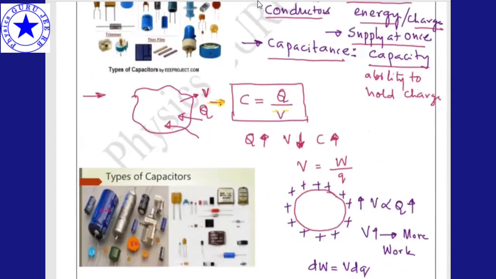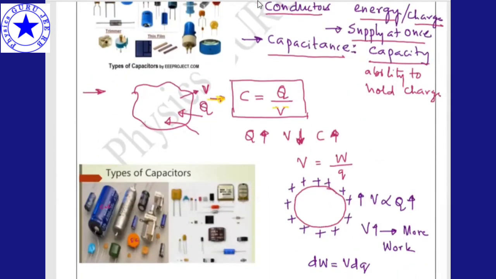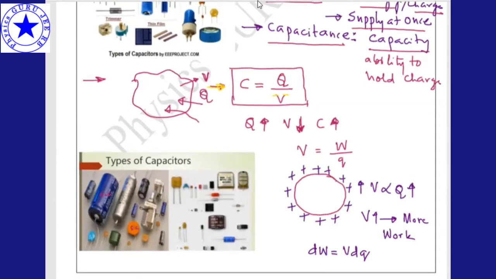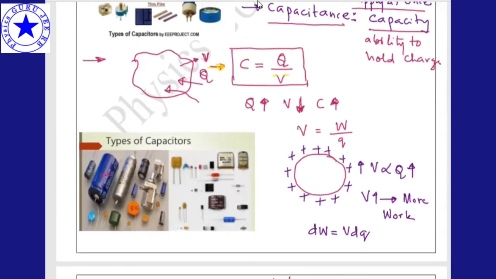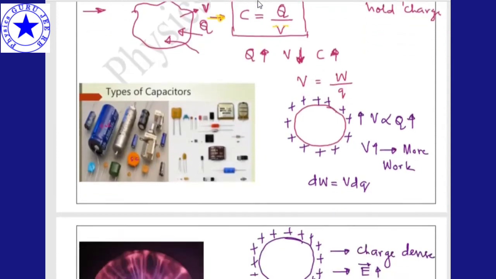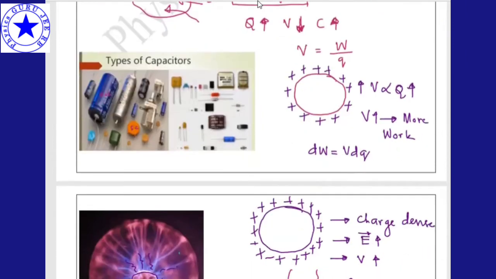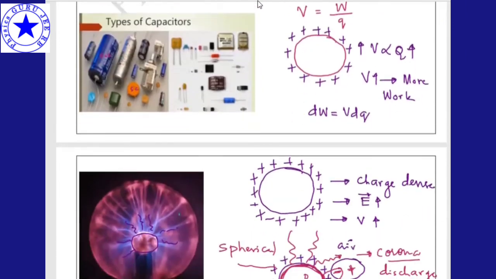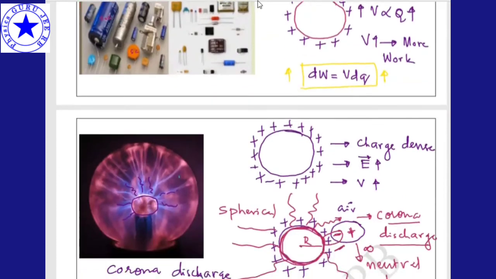Next, our ability to hold the charge. When I take some particular shape, and I try to give charge to it, in the actual scenario, what happens is that the potential also increases. As potential and charge increase, after some time we require more work to give charge to it. See, dW is equal to V into dQ. So more potential means more work to be done.